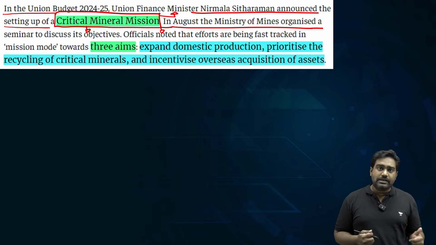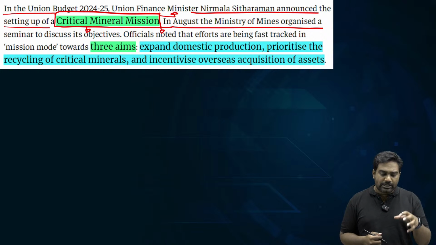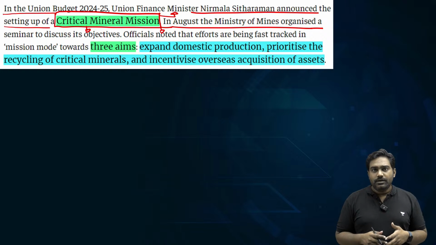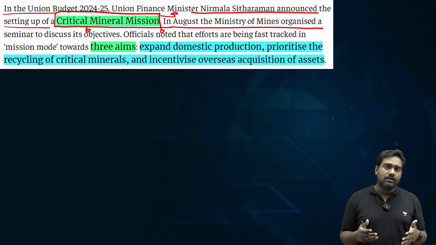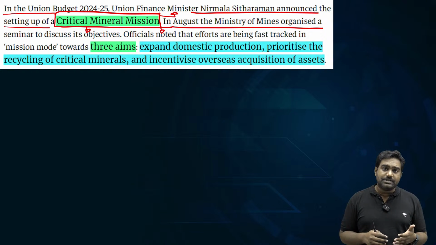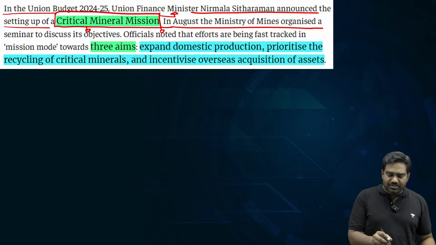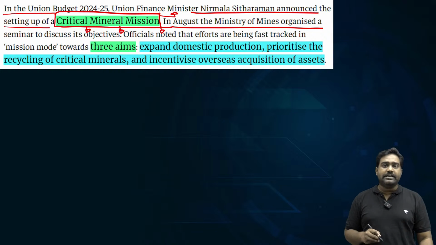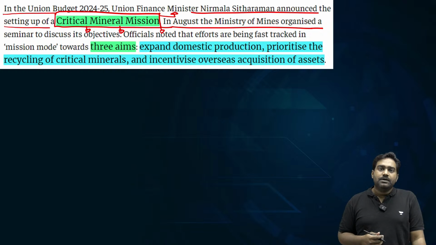Countries like China already have a dominating control over critical mineral supply chains, and they can leverage this economic potential and turn that into a strategic leverage against other countries. So for countries like India, which have a 100% import dependency on countries like China, this could become a huge geopolitical disadvantage as well, raising even security concerns.